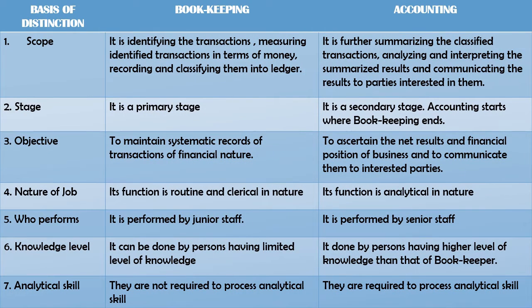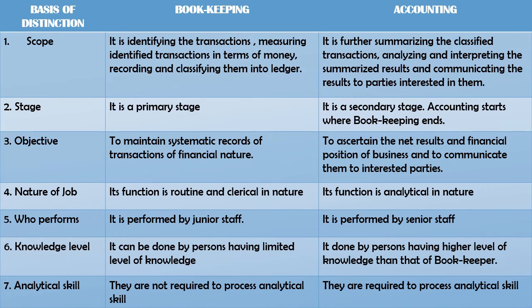Now let us look into the difference between bookkeeping and accounting. Scope: bookkeeping identifies transactions, measures them in terms of money, and records and classifies them into the ledger. So this is the work of bookkeeping. Accounting further summarizes the classified transactions, analyzes and interprets the summarized result, and communicates the result to the parties interested.